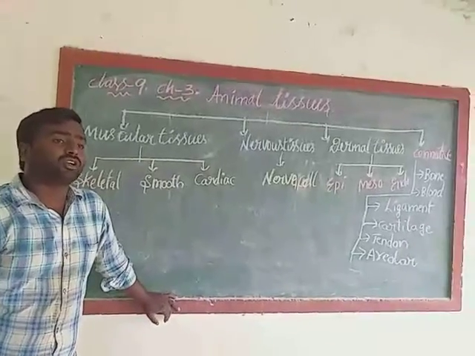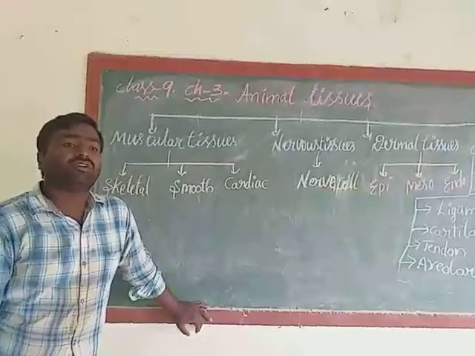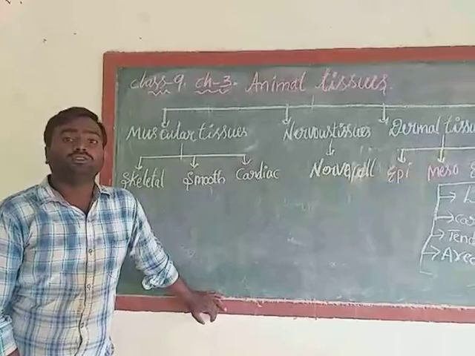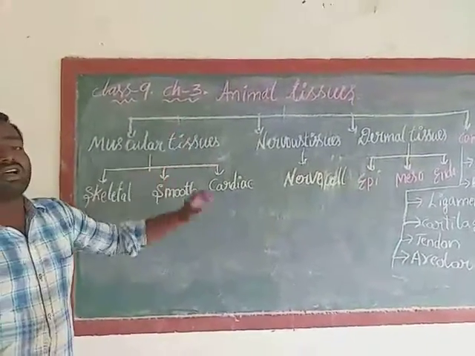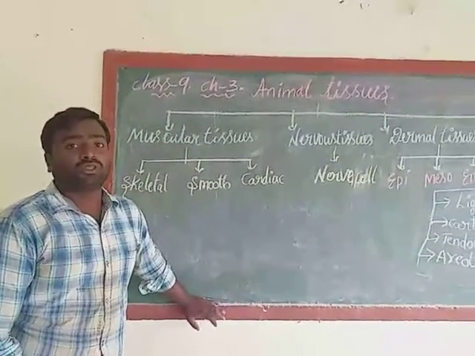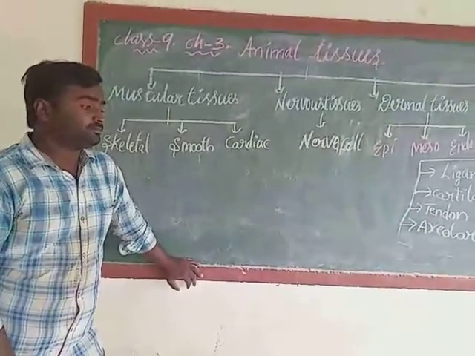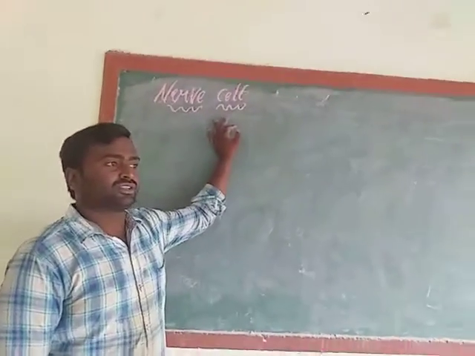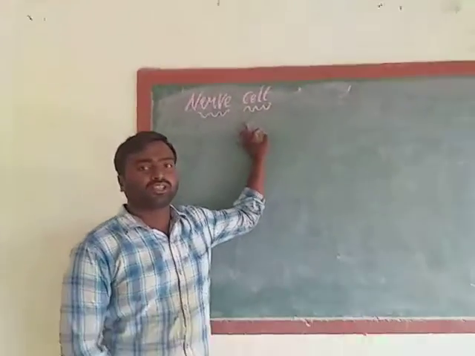Now I am going to draw the nerve cell diagram. You also draw that diagram along with me. It is very important. Diagram and labeling also very important for 4 marks. So try to draw the diagram along with me carefully. And this flow chart also very important. Please try to draw this flow chart in your notebooks. Okay children, now I am going to draw the nervous tissues. Nervous tissues contain nerve cells. So nerve cell diagram I am going to draw. You also draw this diagram.